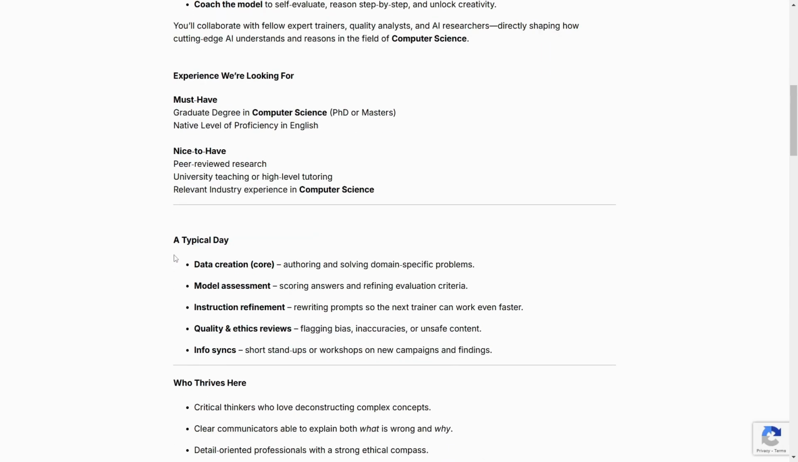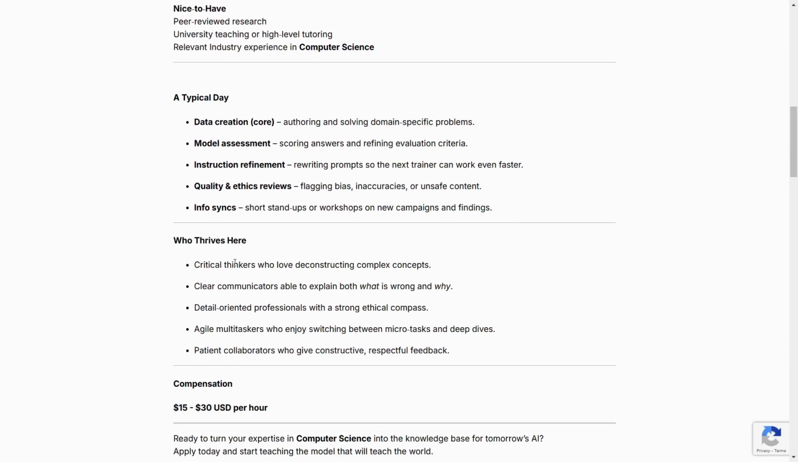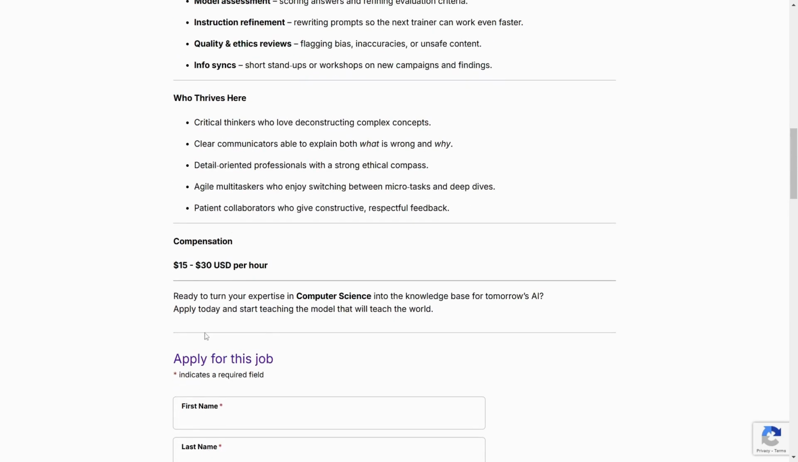And then a typical day, data creation. So that's what you'll be doing: data creation, model assessment, instruction refinement, quality and ethics review, and so on. And then who thrives here: critical thinkers, clear communicators, detail-oriented professionals. And then compensation, they are paying $15 to $30 per hour, okay?